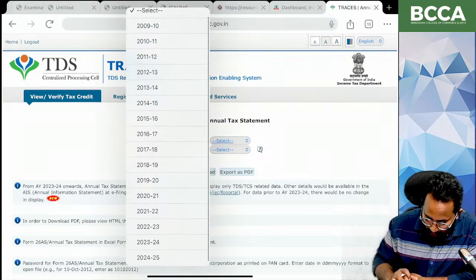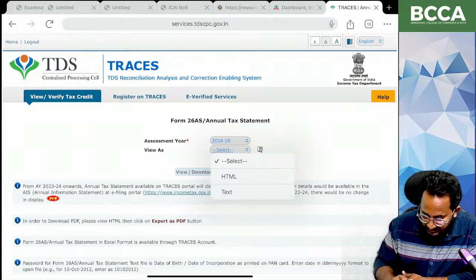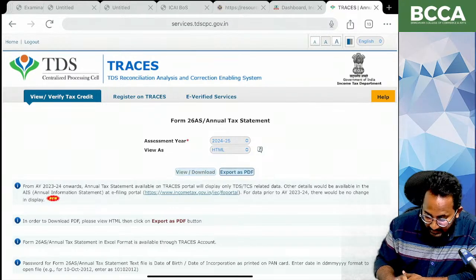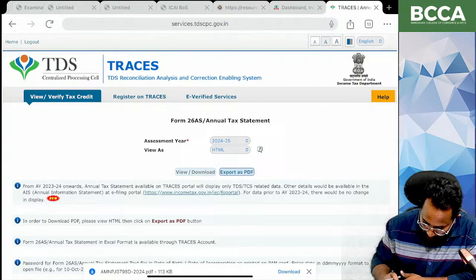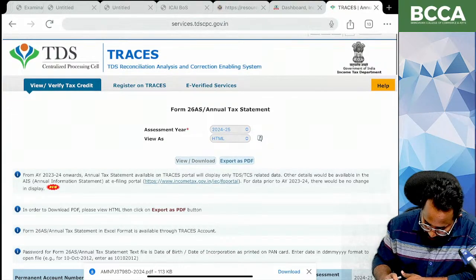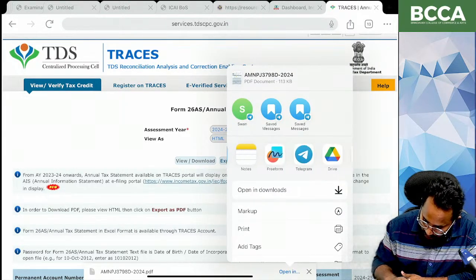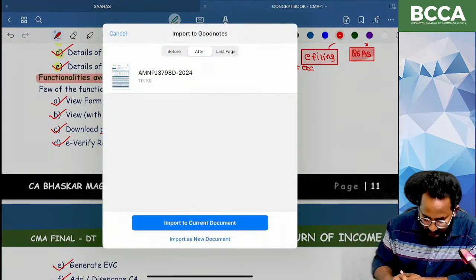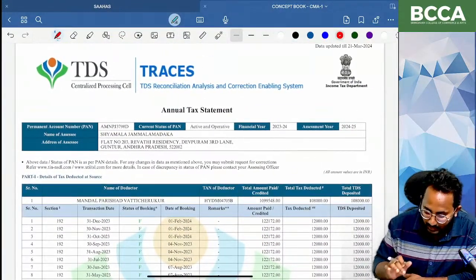So I want to click on the present assessment year 24-25, view as HTML, but view or download, that's okay, and I want to export it as a PDF. I want to export it as a PDF. So this is downloaded. So this is downloaded and it is open. This is the 26AS, you can view and you can download also.